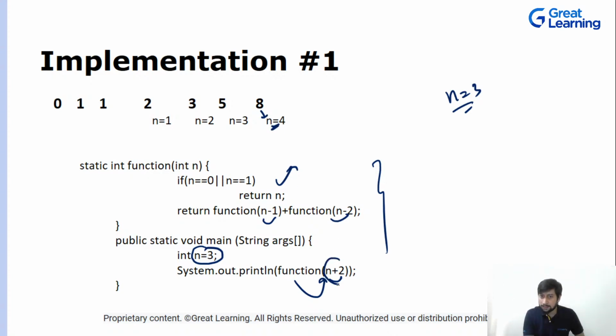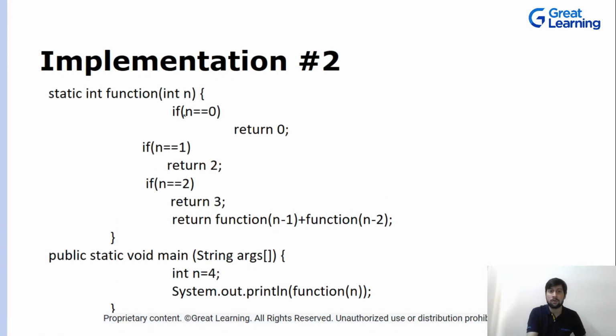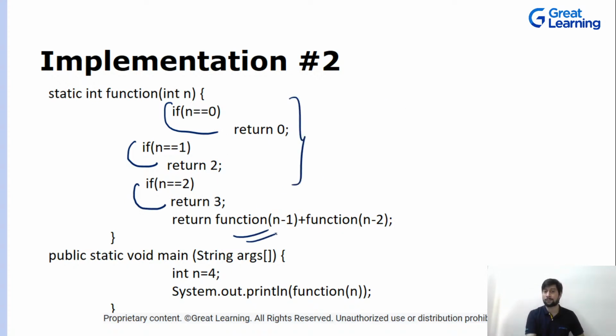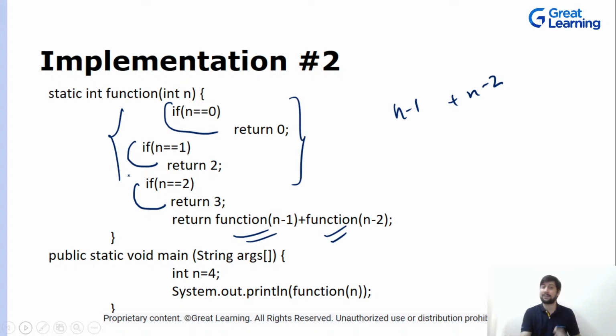If you're not finding this comfortable, there is another way we can do it, that is implementation 2. What I'm doing over here: if n is equal to 0, return 0. If n is equal to 1, return 2. If n is equal to 2, return 3. These are my base conditions. After that, I will be adding them up, that's it. I'll be adding n minus 1 plus n minus 2. The rest of the cases which are not following along, I will just add them as a base condition and done.